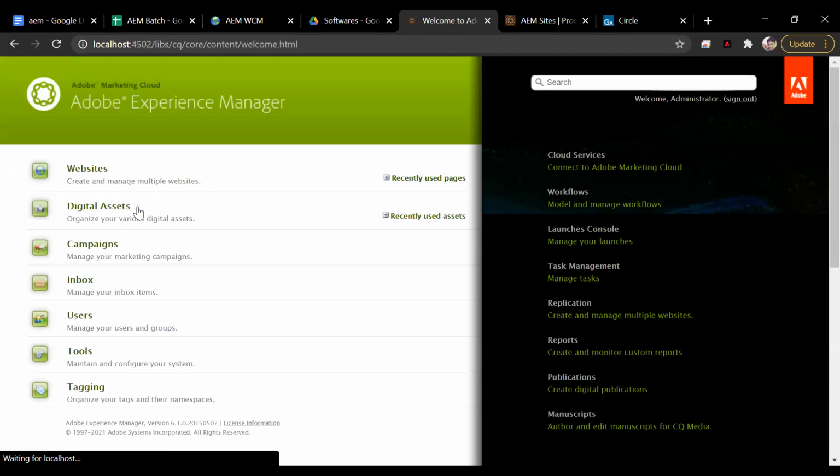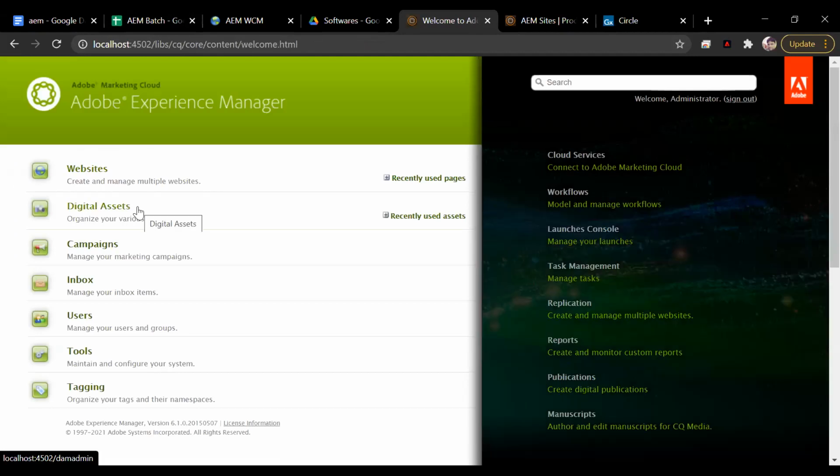The second thing is digital assets, right? So what is the digital assets? Anybody remembers? We discussed this again yesterday. Anyone? They are like just images, videos, documents, or any audio clip.